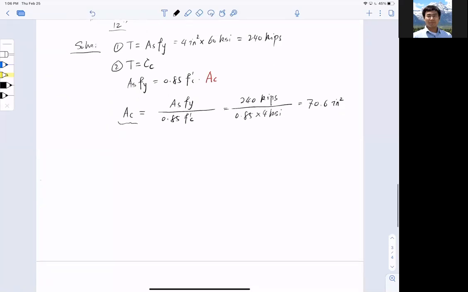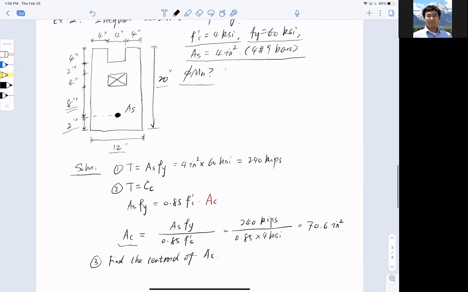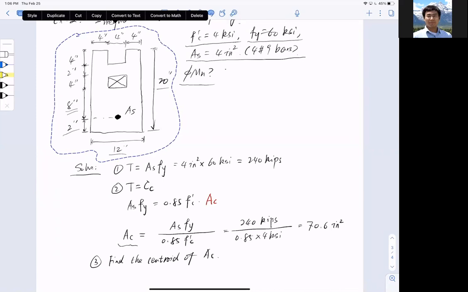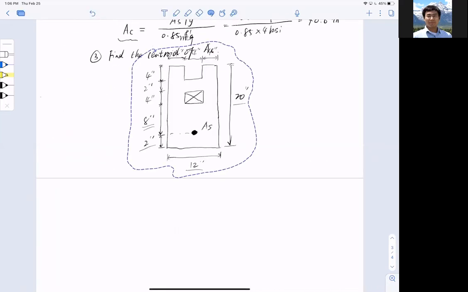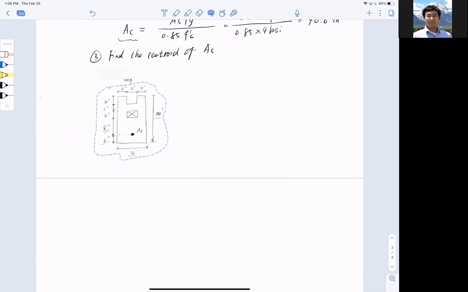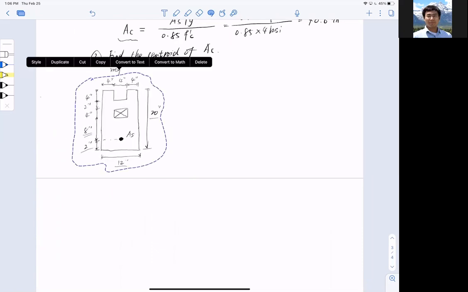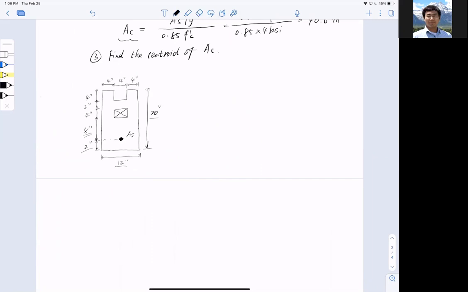Okay, now this is the compressive area, right? So I need to know what is the shape and the centroid, right? What is the centroid of Ac? So before we know that, let's take a look at the section where exactly we're at. Let me just copy this section here, that's the section we have, and shrink it here. Maybe zoom in a little bit and show you what Ac is.